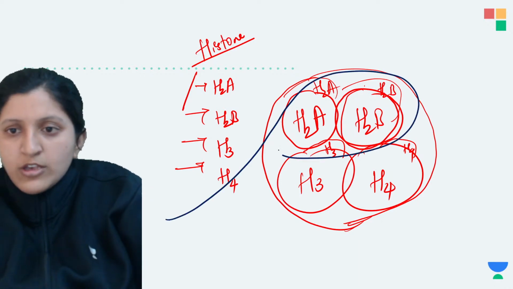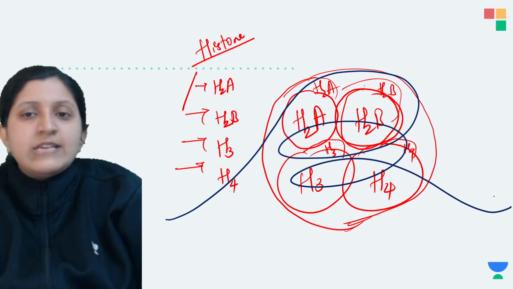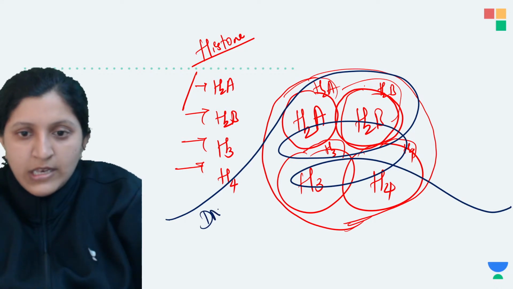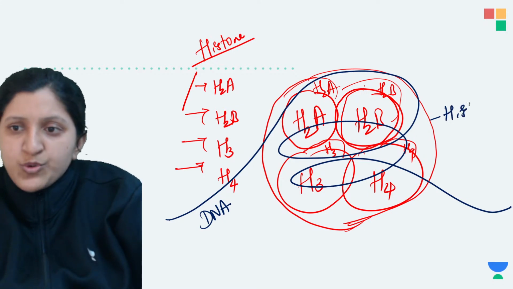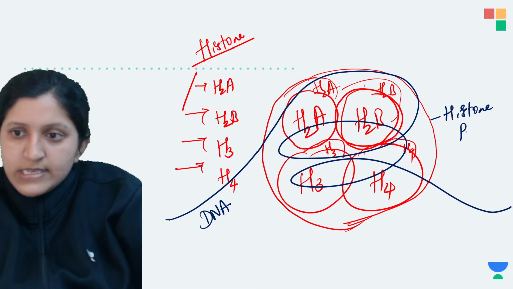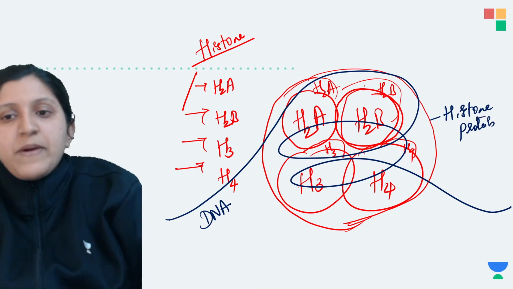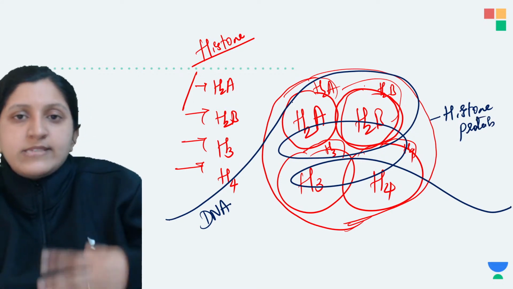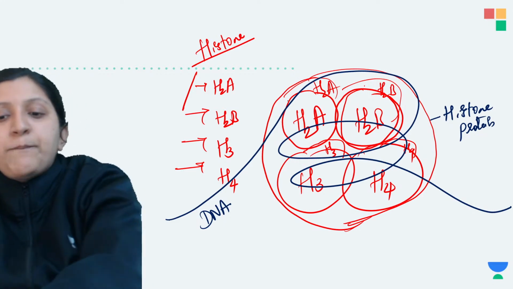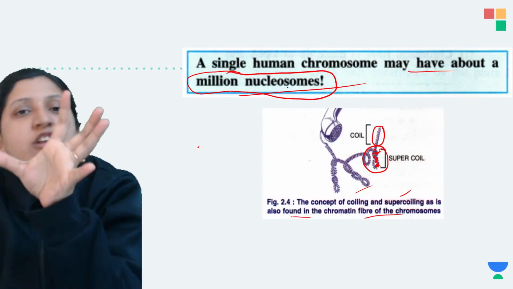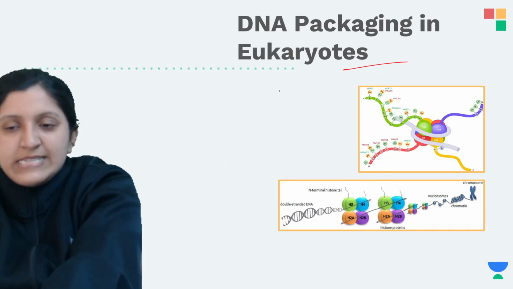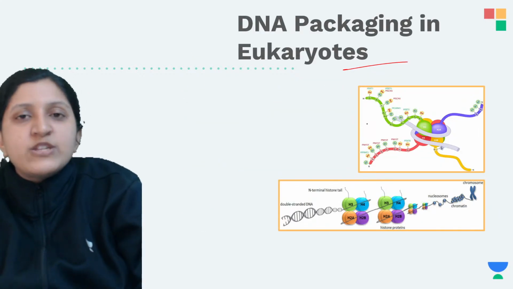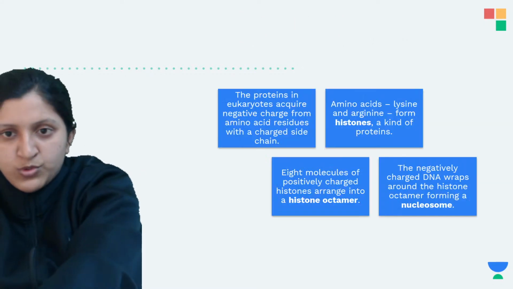You can see that the DNA is coiled around. This is the DNA, and this one is a histone protein. This is the histone core protein. So there is a packaging done. Such a big DNA is arranged in that tiny place inside the nucleus by coiling and supercoiling around the protein.